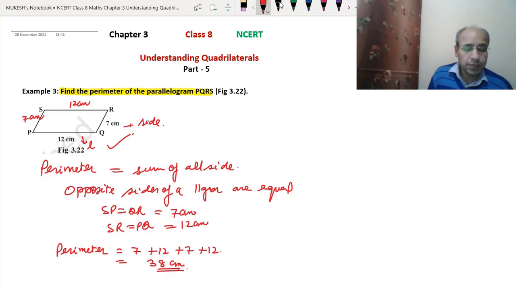So what we have done is just take the opposite sides, as the opposite sides of a parallelogram are equal. So if this is 7, this will also be 7.